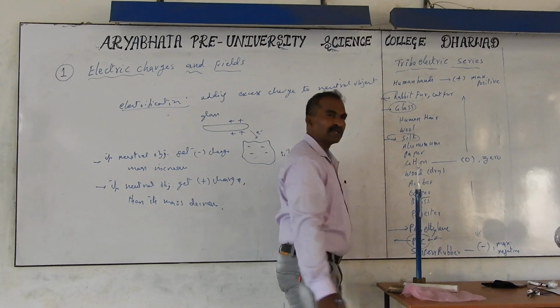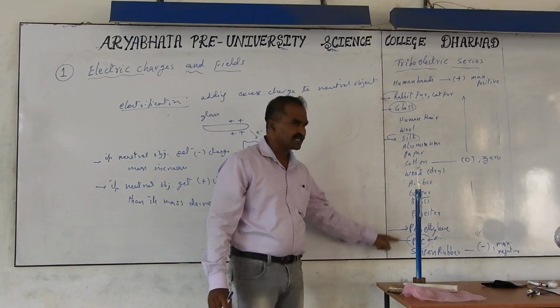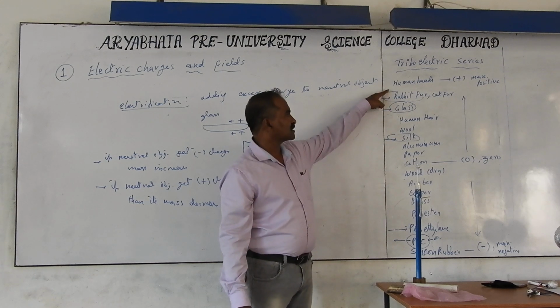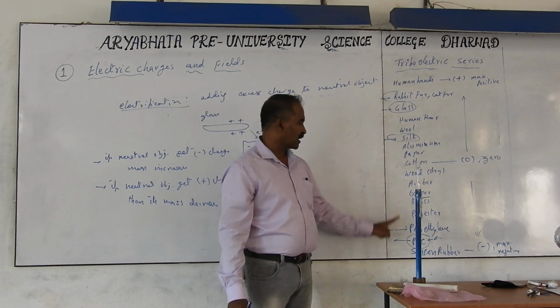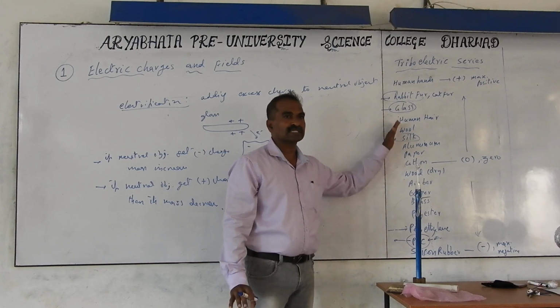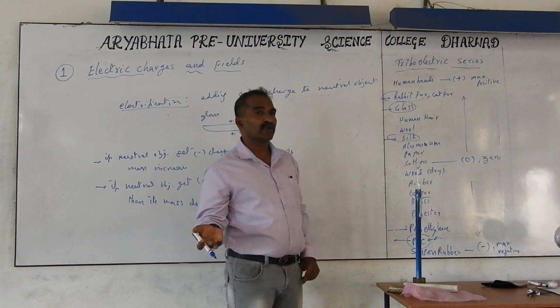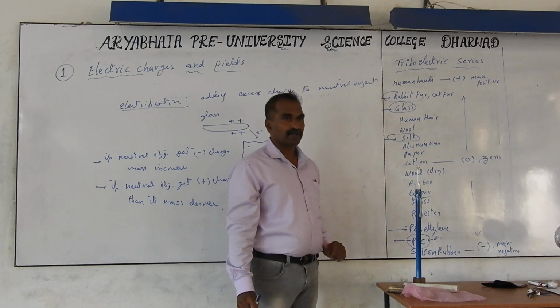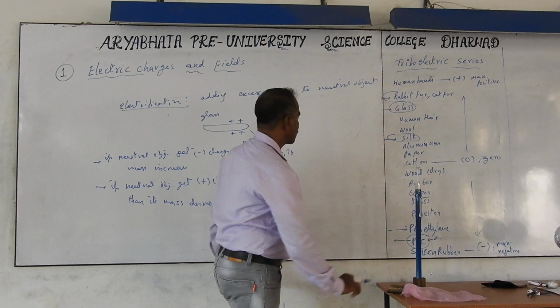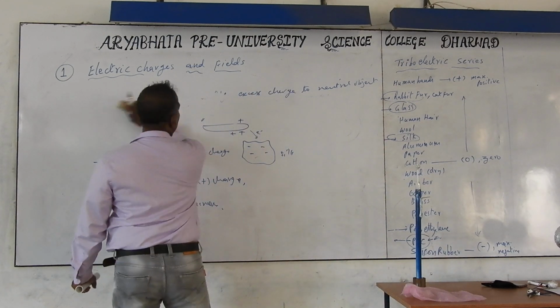They don't use the term PVC, they use the term plastic. So these are glass, silk, fur and plastic. Only these examples you need to know, no need to remember all the remaining. But these are required if you are doing experiments at home. You can check the listing available on the internet.